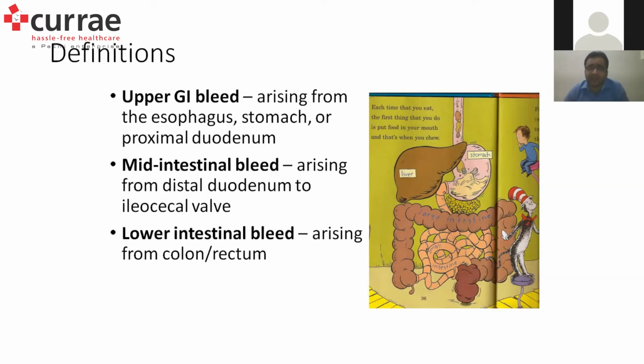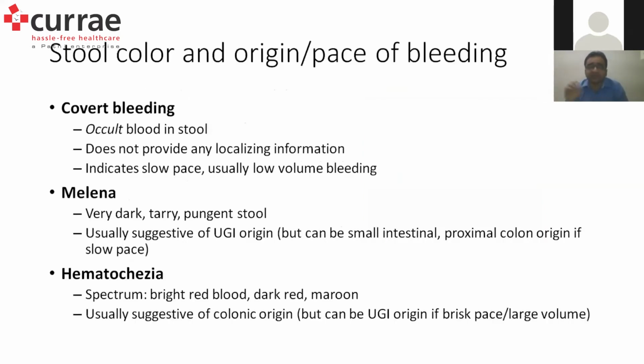As far as definition is concerned, there are three definitions which everybody is looking for, and stool color, origin and place of bleeding will guide us whether it is an upper GI bleed or a lower GI bleed. First of all, most of the time in practice, we have a stool routine report where occult blood is positive, and the patient will say, I am not having any bleeding. There is no bleeding from any side at that point of time. That is what is called covert bleeding, not overt. Overt is something which you can see by naked eyes, and covert is something which cannot be seen by naked eyes, but the stool occult blood will be positive.